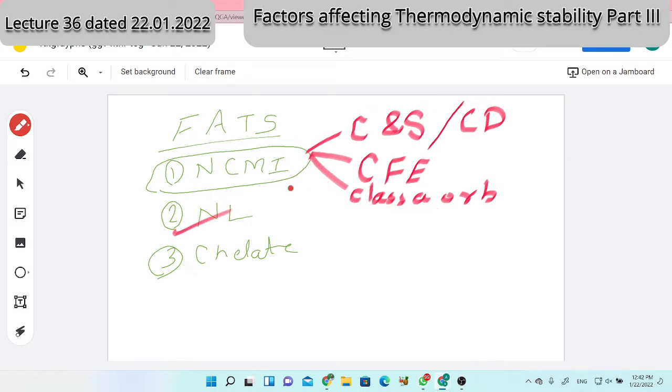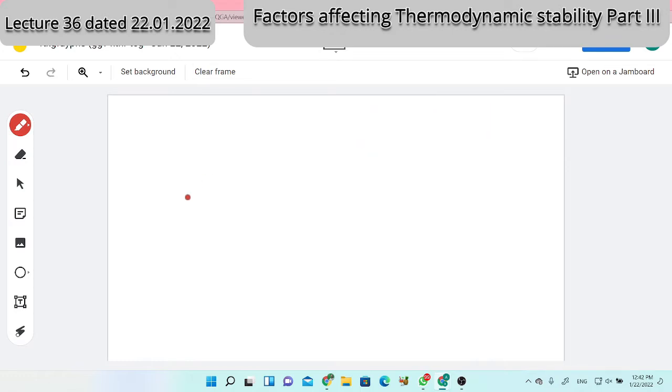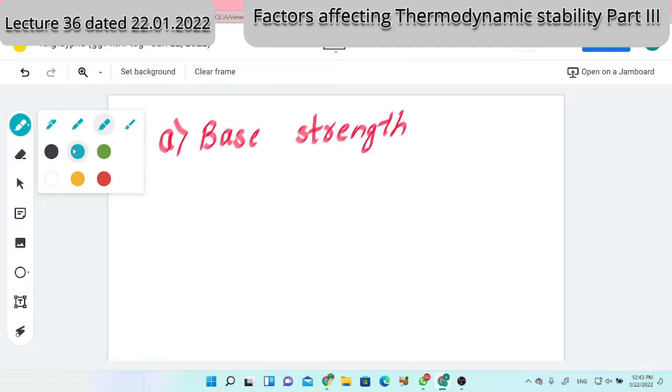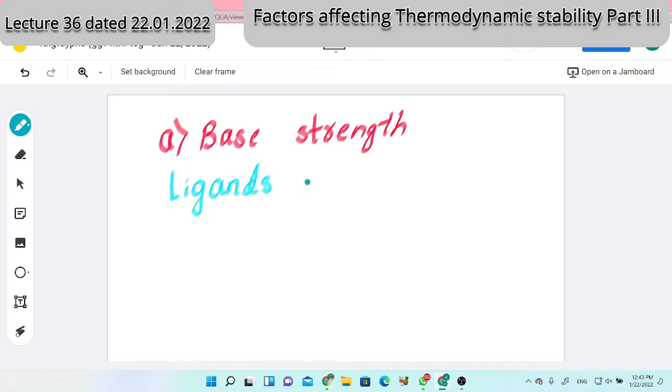Now, the second factor I want to discuss today is the nature of coordinating groups, or the ligands. In that, the first point is base strength. Why am I talking about the base strength? Because of what ligands are. How do we understand ligands? What do ligands do? Ligands are lone pair acceptors.